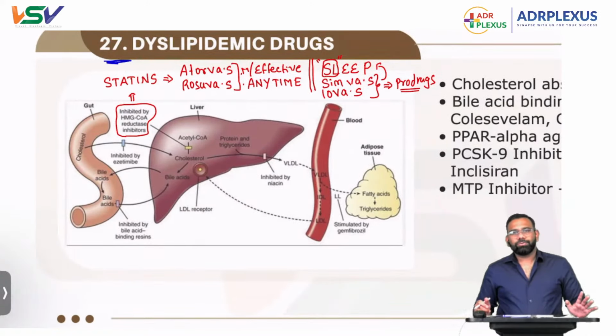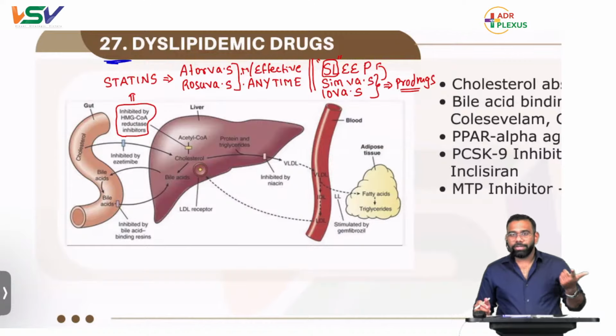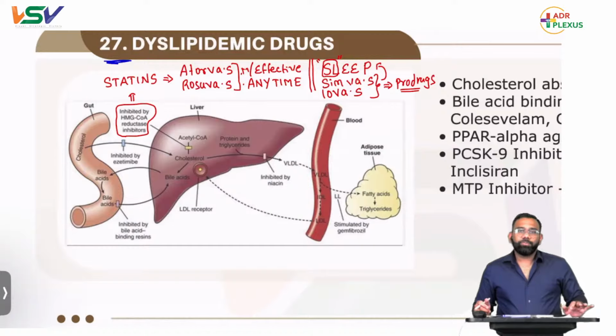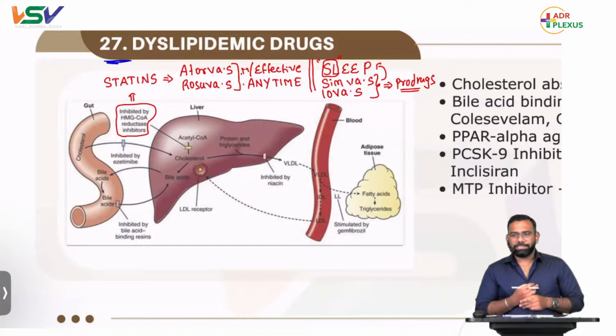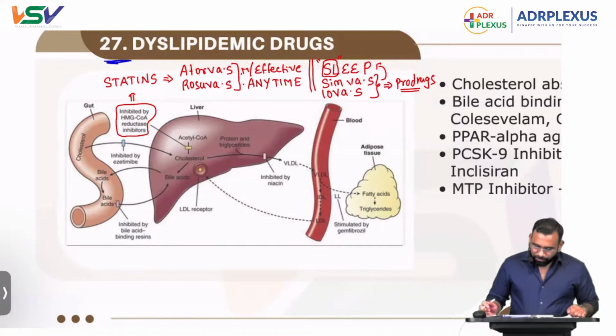But these are the peculiar points: the most effective statins, the statins which can be taken at any point of the time, the statins which are prodrugs, and the statins which produce sleep abnormalities. These are the four characteristic points related to these statins. Yes, they are going to cause myalgia, and it increases with the fibrates. That we know. Next one,